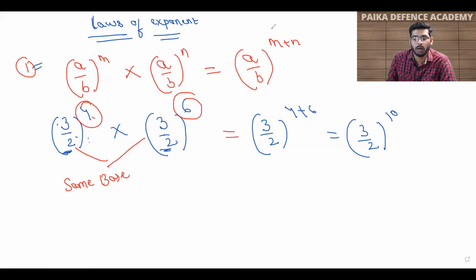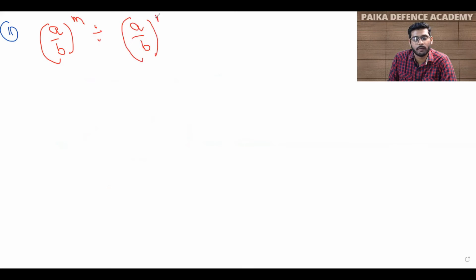Now we are going to learn about the second rule. The second rule, students, is: suppose I have given two rational numbers, a by b raised to power m divided by a by b raised to power n. Now students, you can see that there is one difference between our first rule and second rule: in the first rule there was a multiplication sign, but here there is a division sign. So in this case, what will be your answer? You have to write your base as such, a upon b, and you have to subtract n from m.